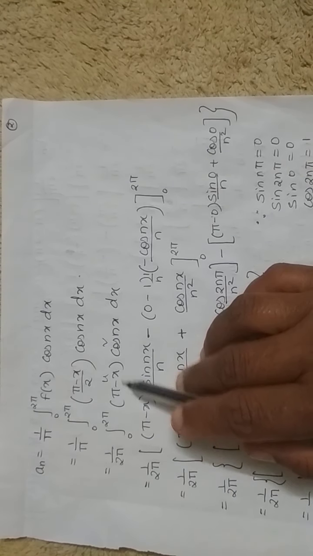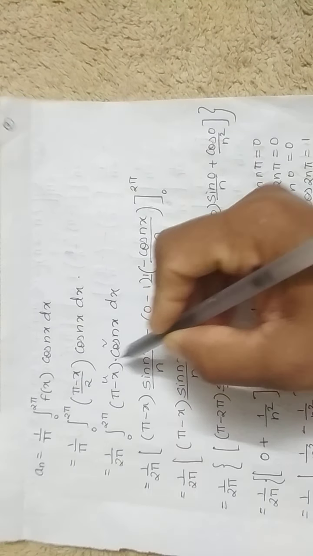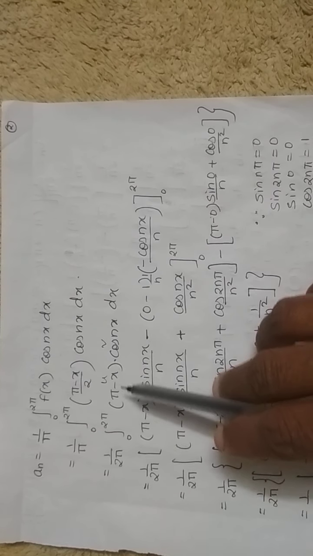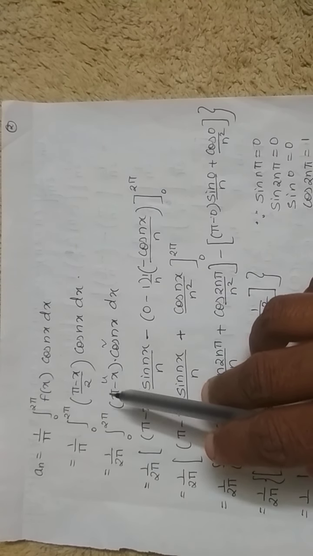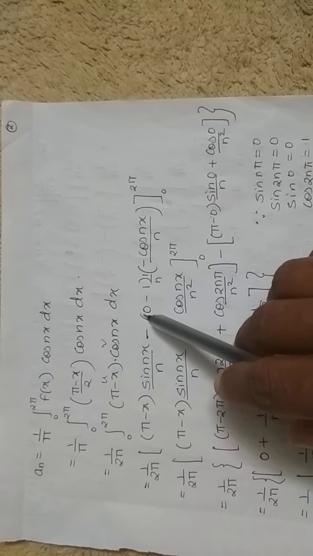If you observe, pi minus x is one function, and cos nx is one more function. The sign between them is multiplication, so you need to apply the u into v rule, that is Bernoulli's rule, which I stated in the previous video. Please go through the Bernoulli's rule in the previous video, and you will get to know how to apply it here.